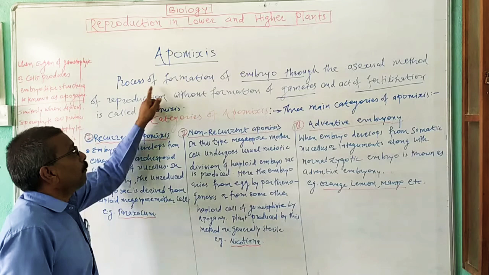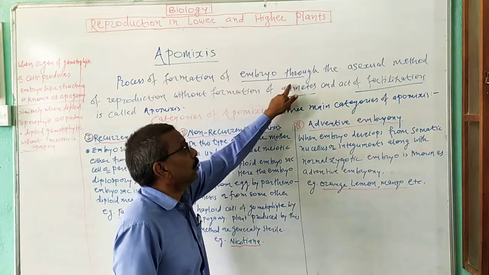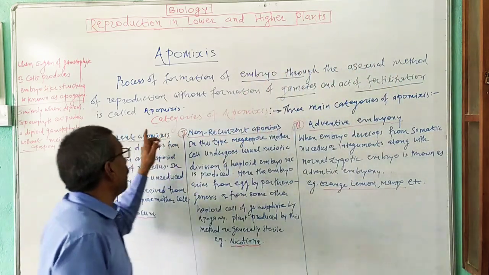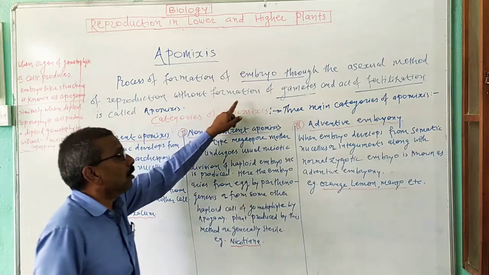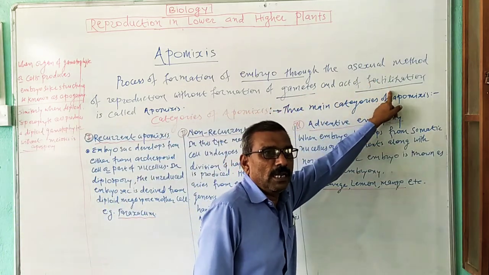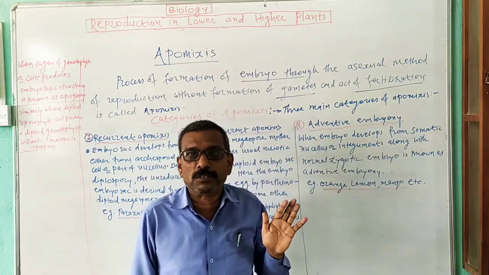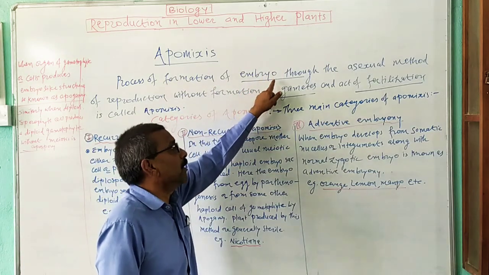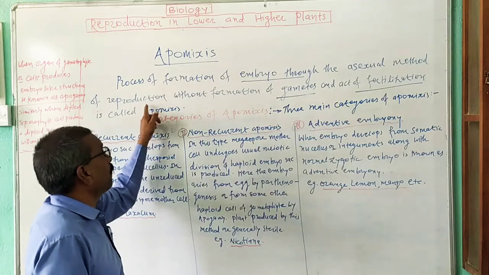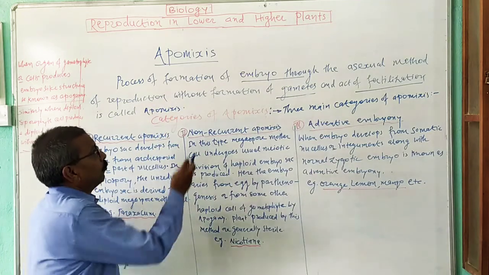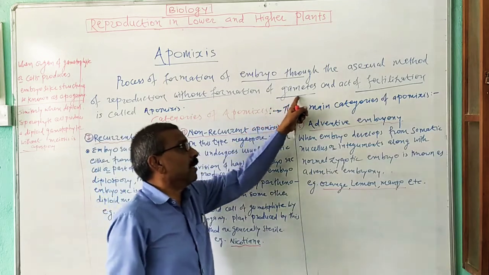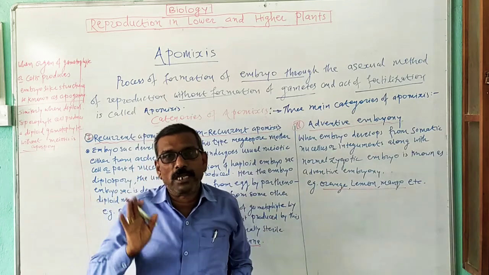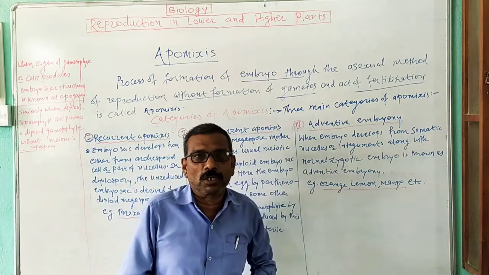Now, what is apomixis? The process of formation of embryo through the asexual method of reproduction, without formation of gamete and act of fertilization, is known as apomixis. What is apomixis? It is the process of formation of embryo through the asexual method of reproduction without formation of sex gamete and act of fertilization. This one is the definition of apomixis, or you may define it in another way.